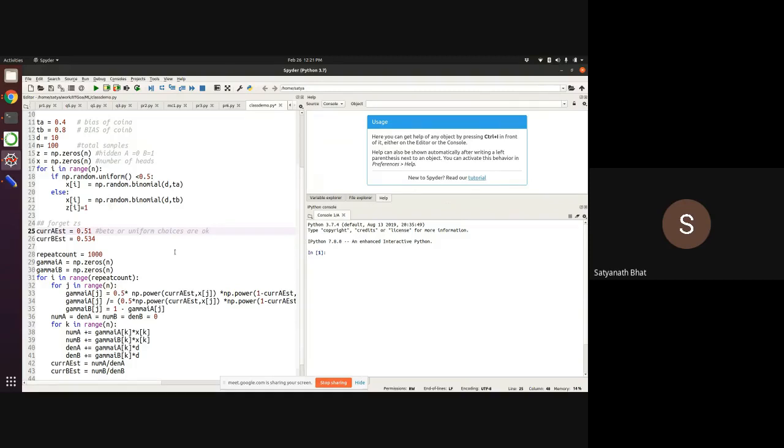So I do this, and then instead of repeating till convergence, I will repeat for a fixed number of rounds. Instead of checking for convergence. Now I will start with some gamma IA, gamma IB, and I'll keep an array of these. I will keep track of all the gamma IJs at every step.